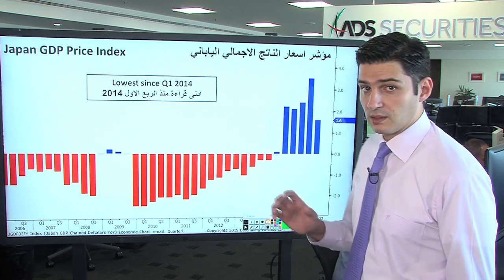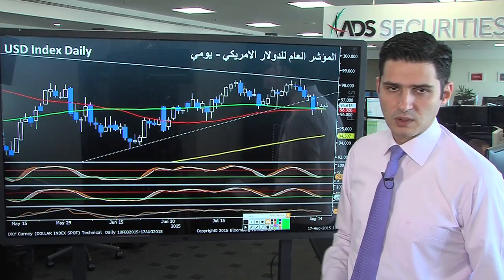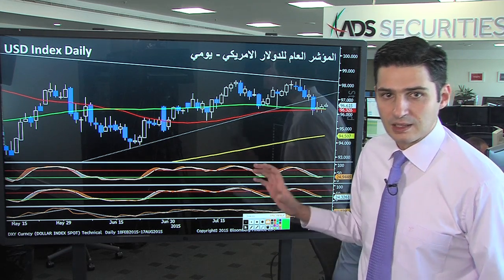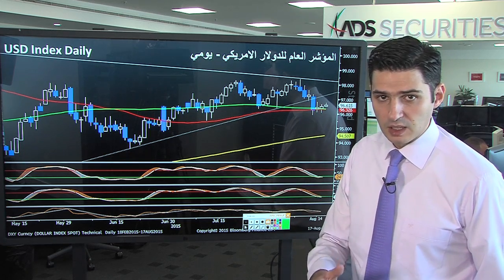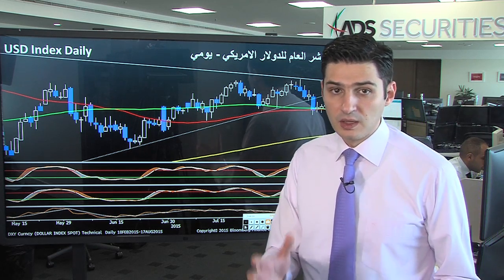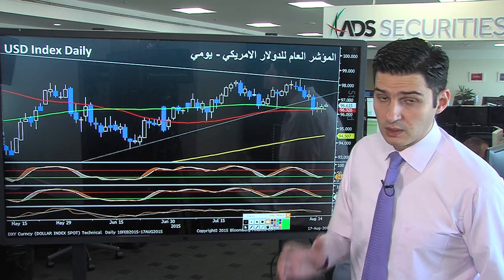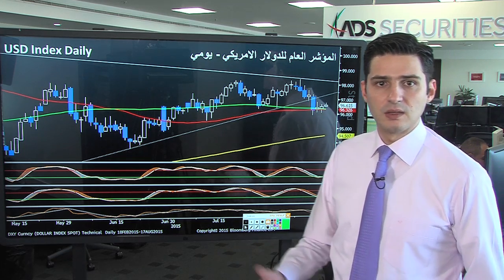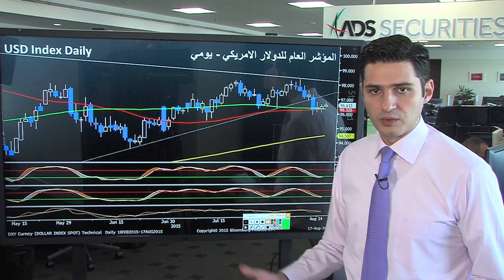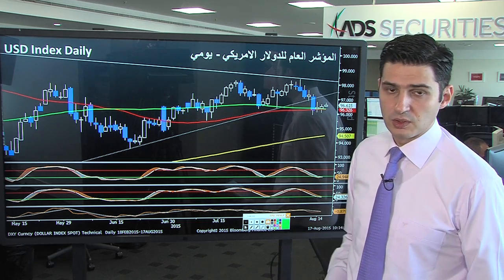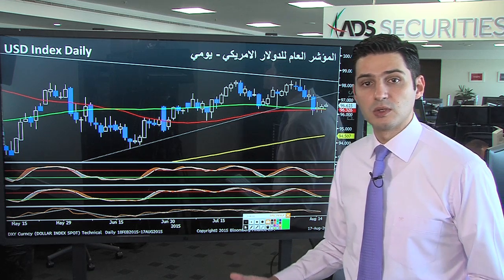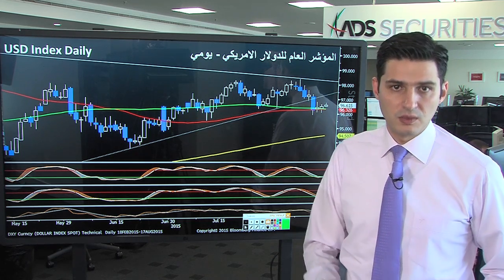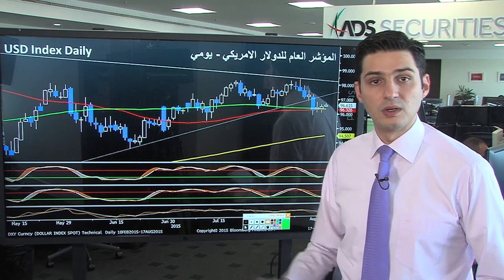Looking at some technicals today and for this week, beginning with the US dollar index, the index broke below its daily and weekly trend line support last week, which deepened the downside outlook in the coming days, especially if the US figures come with further disappointment. The index also failed to rise last week on the back of better than expected PPI and core PPI. We had the capacity utilization rate and also the industrial production on Friday, despite the fact that all these figures showed a notable improvement. However, the University of Michigan Consumer Sentiment Index also declined back toward 92.9, down from 93.1, despite the fact that estimates were to rise toward 93.5.